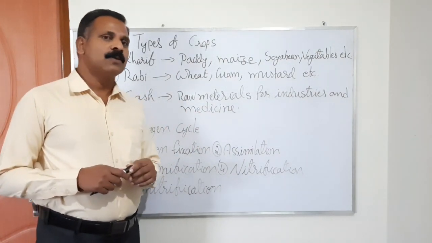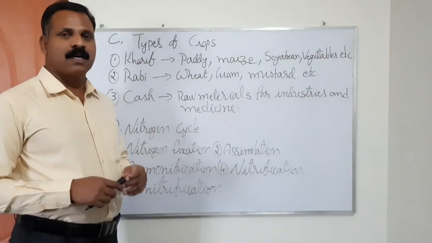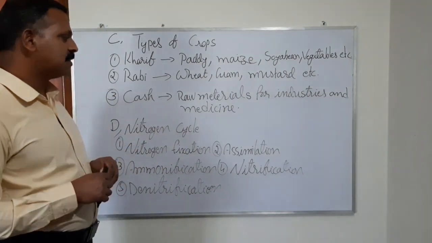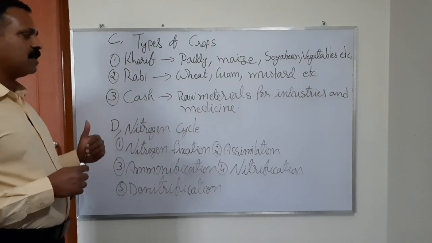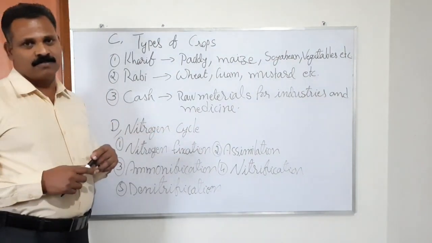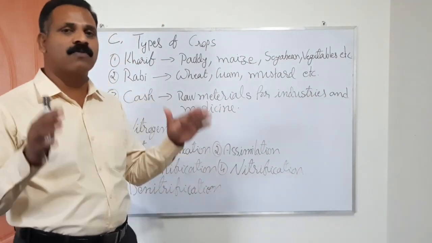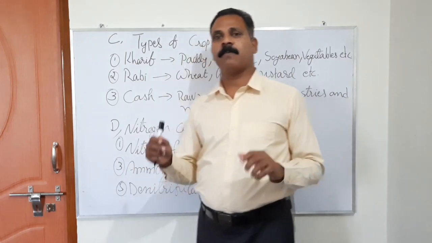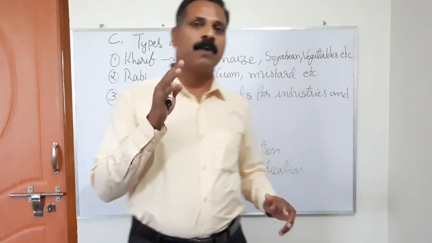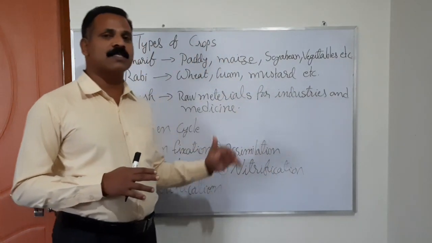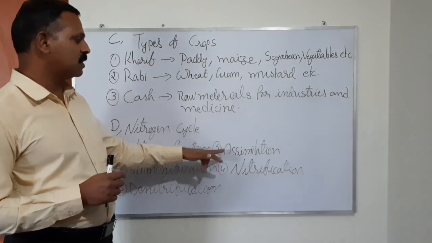So what they do, herbivorous animals eat plants, and carnivorous animals consume other animals. In this way, they indirectly consume the nitrogen. So this concept, assimilation, explains the different methods of consumption of nitrogen by plants and animals. So the atmospheric nitrogen becomes part of the body of animals and plants in different ways. This consumption of nitrogen is referred to as assimilation.